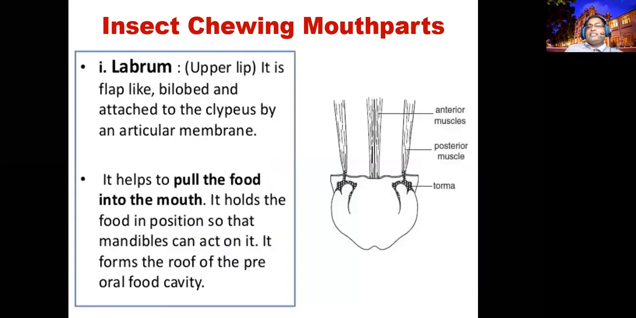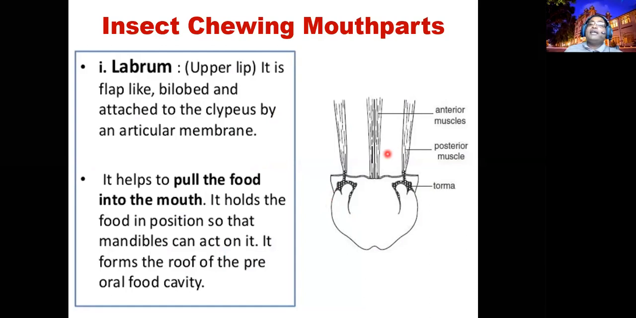The next structure is the labrum. The labrum is like an upper lip, closing the mouth. It helps to close the preoral cavity. It is a flap-like structure, like a roof, just to close the mouth. It is attached to the clypeus by an articular membrane. These are the articular membrane muscles, helping to attach.